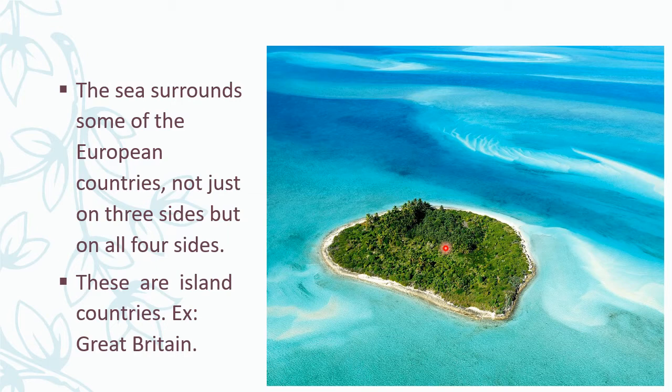Even in Europe we have so many islands. We have many in India also: Sri Lanka, Andaman and Nicobar Islands, even Lakshadweep Islands. England, that is Great Britain, is one of the islands in Europe.